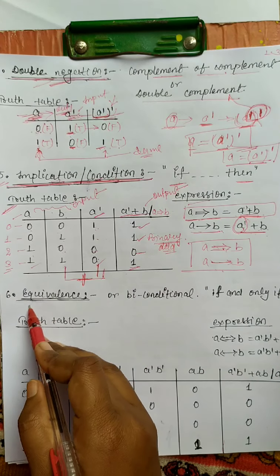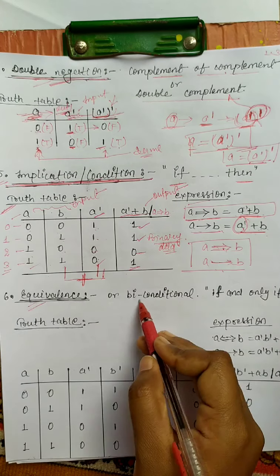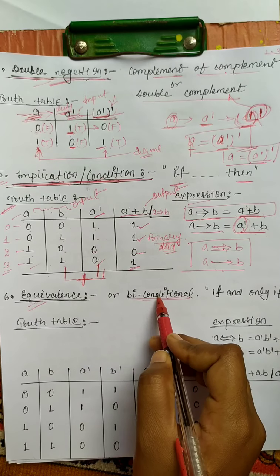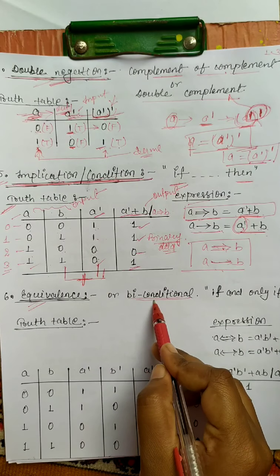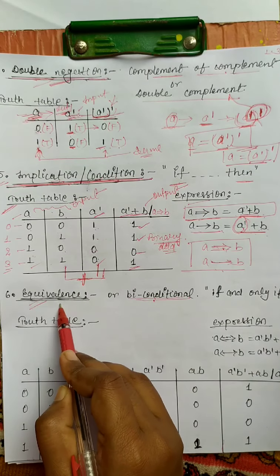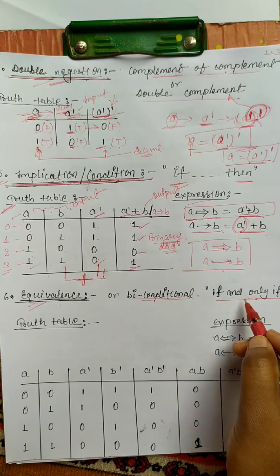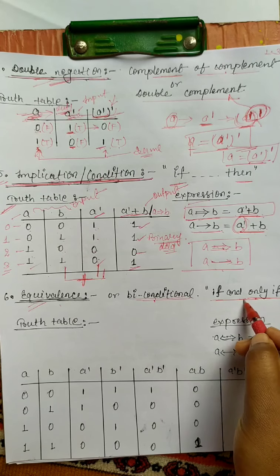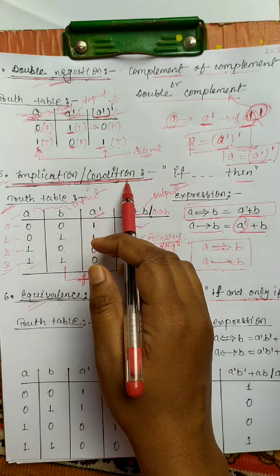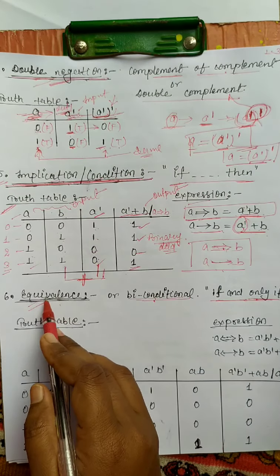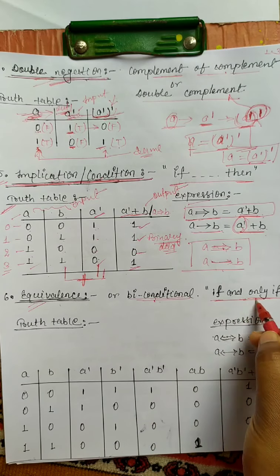Next we discuss equivalence. Equivalence or biconditional, both are the same. It is also called a biconditional, and a biconditional is also called an equivalence. It is also read as "if and only if." Implication or conditional is "if then," but equivalence or biconditional is "if and only if."